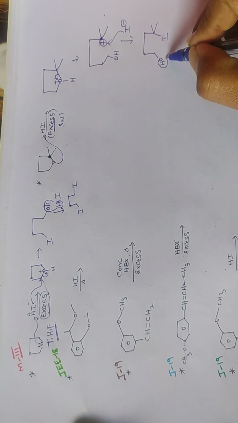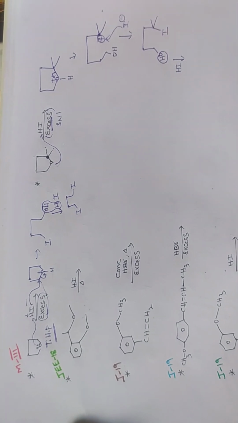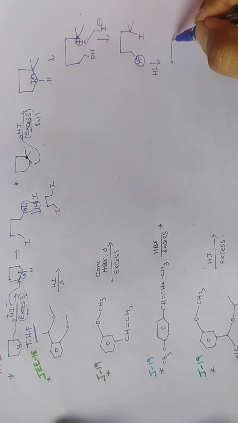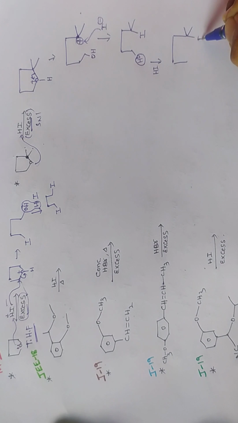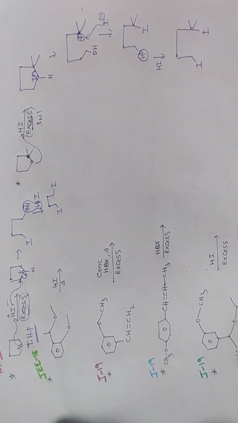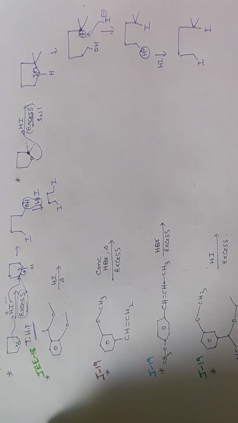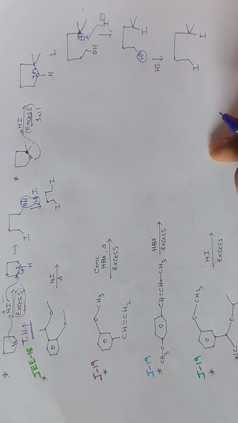Excess HI means again this alcohol reacts with HI. Then what we get? Both products are in iodide form. If an excess amount of HI is given, both are in iodide form. Next, these questions are asked in JEE Mains.